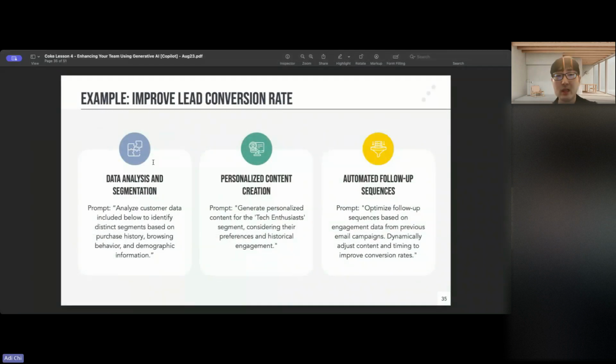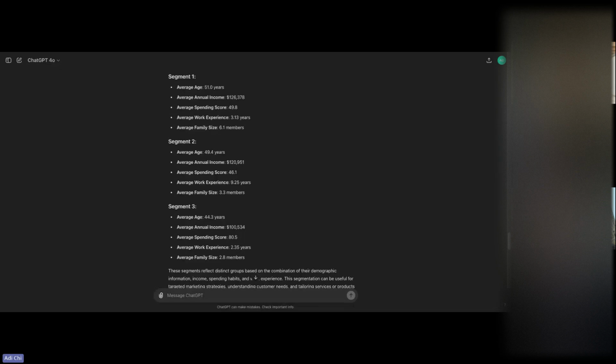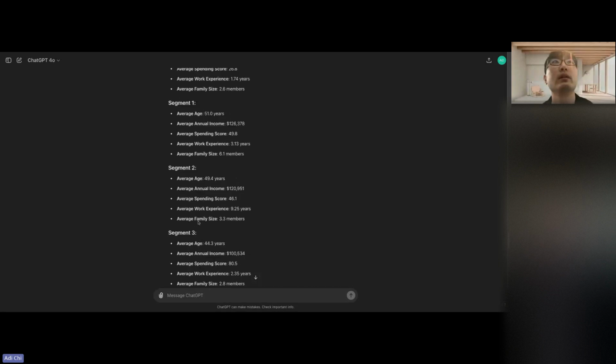All right, so when it comes to lead conversion rate, I wanted to show this example here. First is data analysis and segmentation. You can get customer data, and then based off that customer data, let me share my screen here. I actually created an example for everyone. Where's that tab? Okay, so here, allow. I hope everyone can see this tab, right? So here on